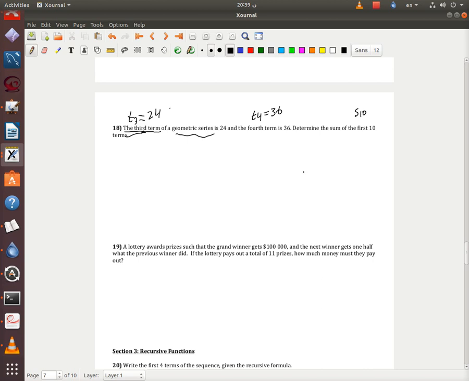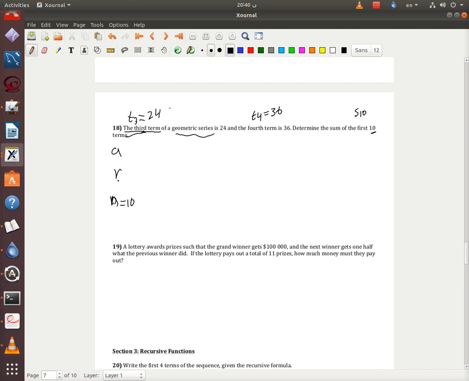Okay. How are you going to do it? First, you have to list the parameters a, r and n. Did you get all of this? No. You've got only n, which is 10. So n is 10. But how can you get a and r?